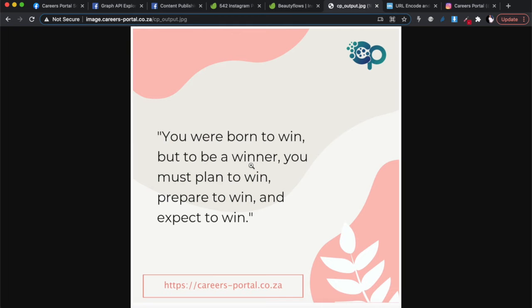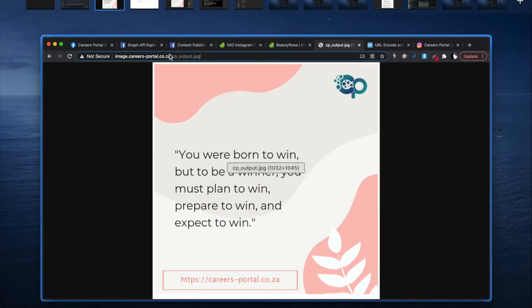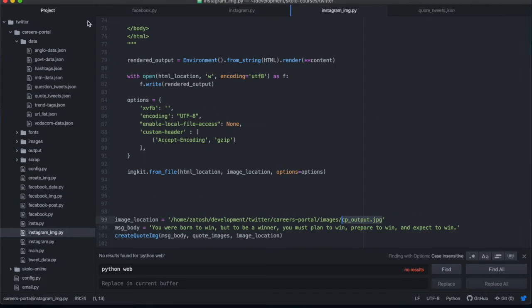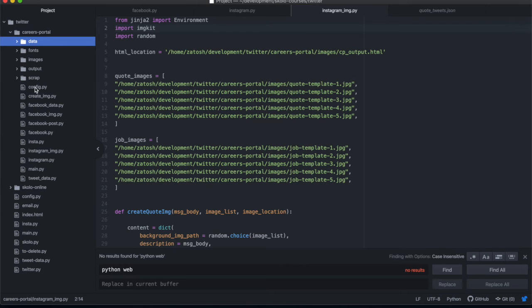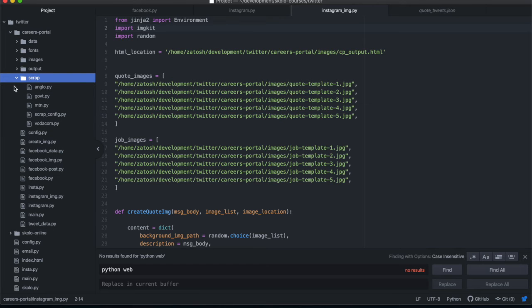Step number 1, what are we going to write in here? For that, I'm going to go to Python. This is my careers portal. If you've been following along with us, you'll see we've already done a lot of programming when we did the Facebook stuff, when we were scraping the website. We've got all the code for scraping the website, where we get all the job information that we post to Twitter. We already have Twitter going, we already have Facebook going. So the last part is to get Instagram going.